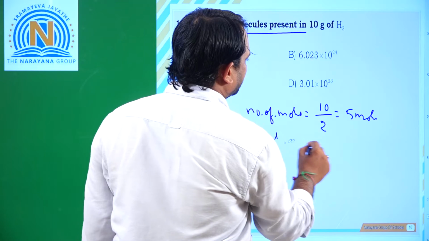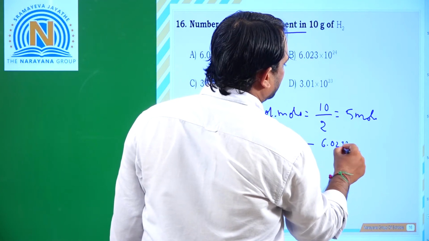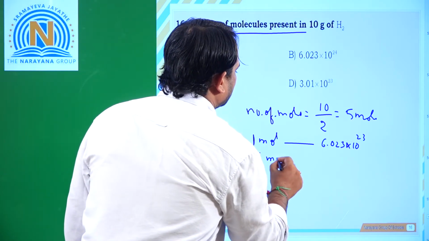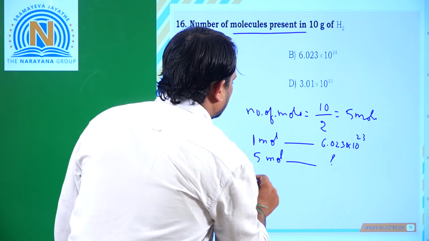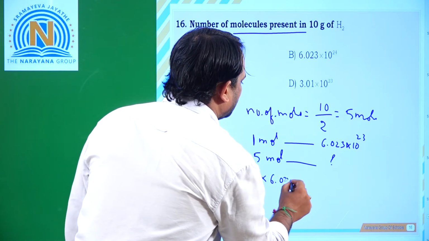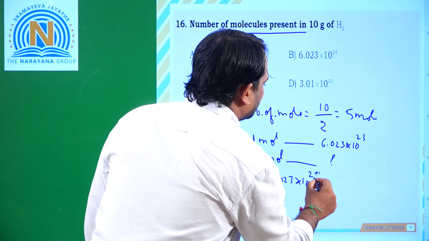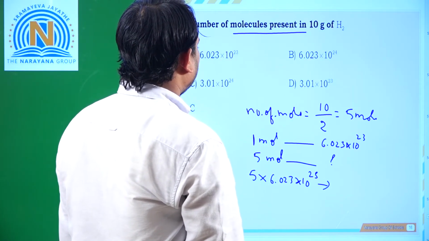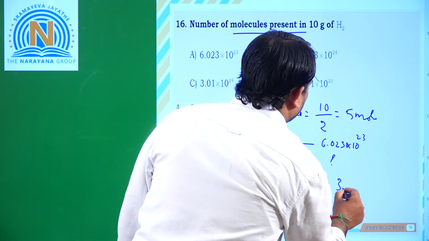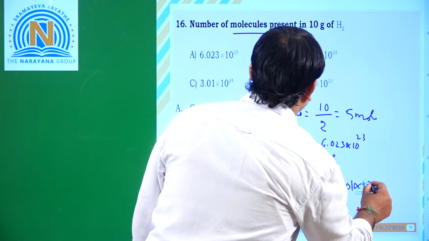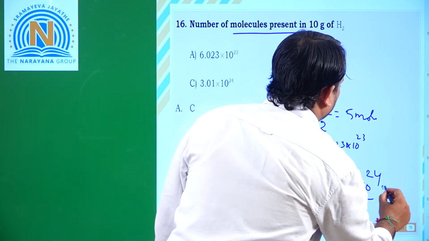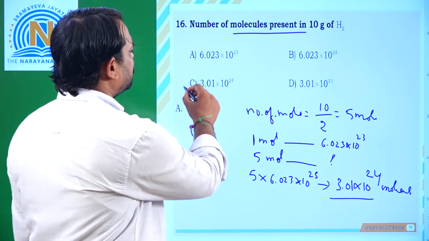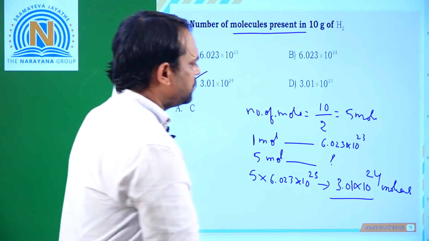So 1 mole of any gas will occupy 6.023 into 10 to the power of 23 molecules. Then 5 moles will occupy how much? That means 5 into 6.023 into 10 to the power of 23. So here we will get 3.01 into 10 to the power of 24 molecules. So which option is correct? Option C is correct.